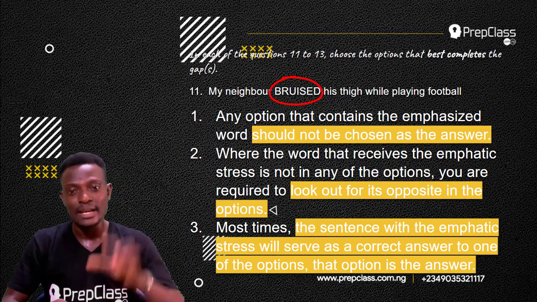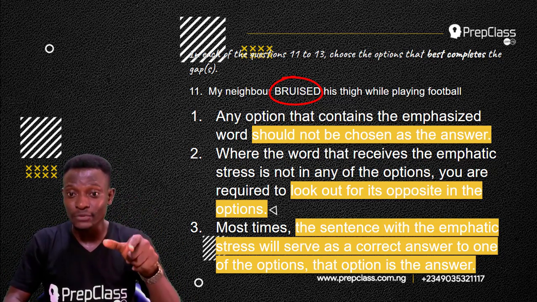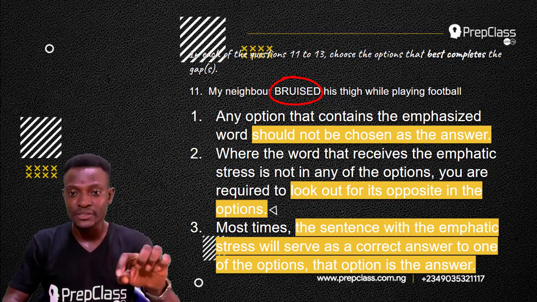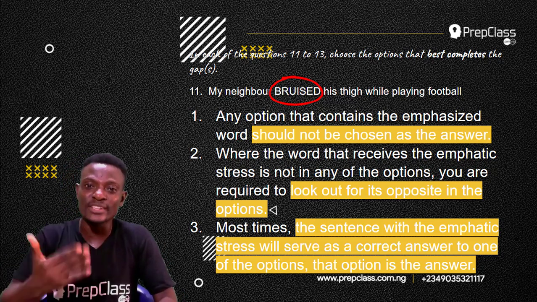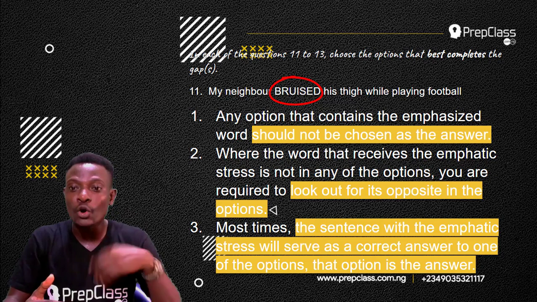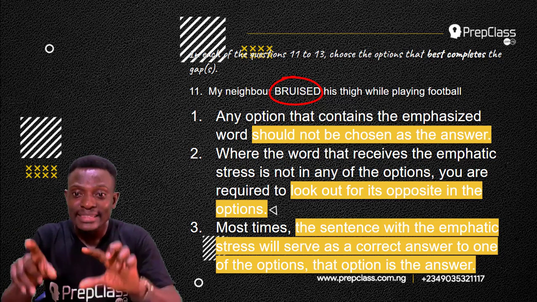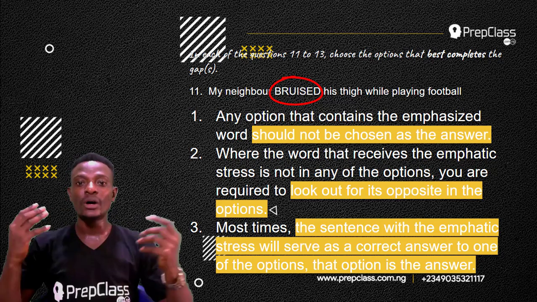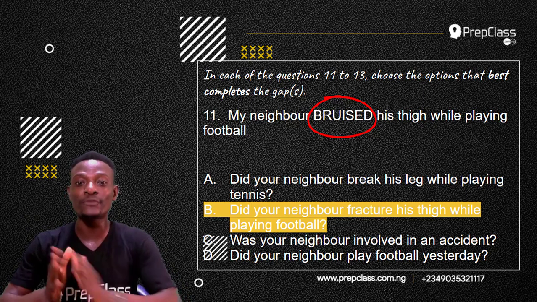Now, the third rule is most times the sentence with the emphatic stress, that is the question itself, will serve as a correct answer to one of the options. I'll go over that again. Most times the sentence with the emphatic stress, that is the question in this instance, will serve as a correct answer to one of the options. That option that the question serves as a correct answer to is the answer to this question. Now, the answer to this question is option B. Did your neighbor fracture his thigh while playing football?